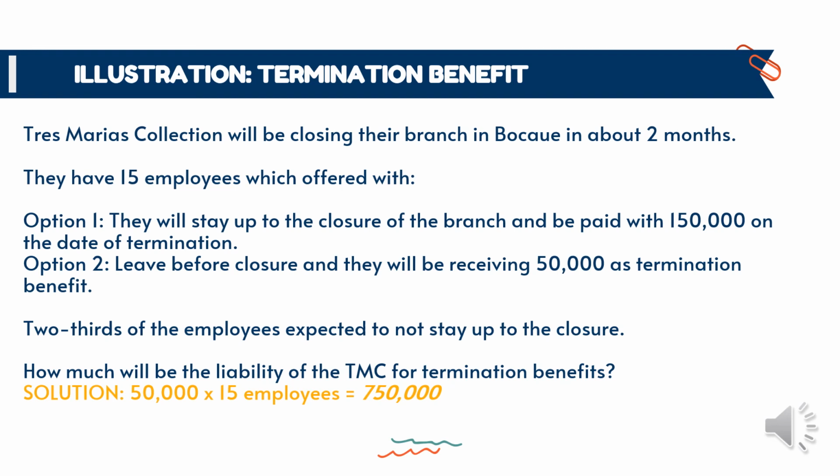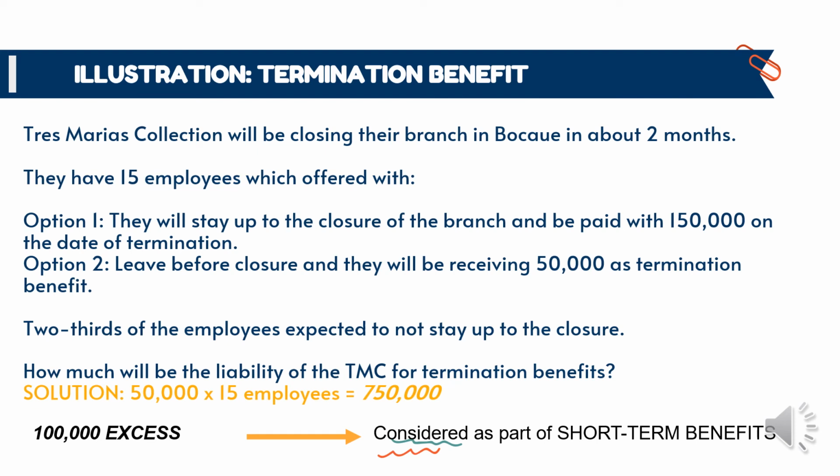For the illustration of termination benefit, Tres Marias Collection will be closing their branch in Bukawi in about 2 months. They have 15 employees who were offered with option 1: they will stay up to the closure of the branch and be paid 150,000 on the date of termination. While option 2: leave before closure and they will be receiving 50,000 as a termination benefit. 2/3 of the employees are expected to not stay up to the closure. So how much will be the liability of the TMC for termination benefits?